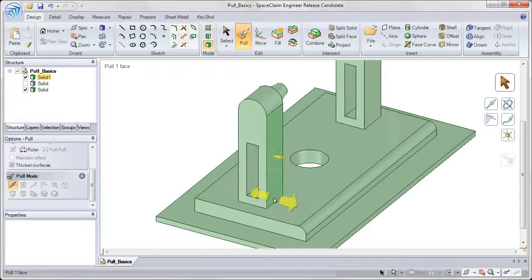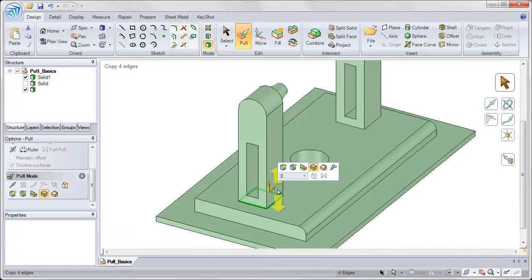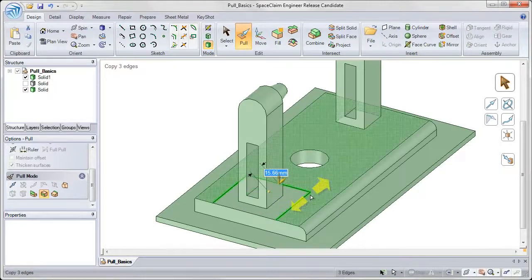We can also use the copy edge command. So likewise, let's double click on the edge of the front base here. And again, I can double click again to toggle through until I get the right selection. Now choose the fourth edge manipulation option, which is copy edge. And again, click on the yellow arrow to make sure that I'm pulling outward, away from that base. Now click and drag, and it'll copy those edges out into the part, creating new imprinted edges.